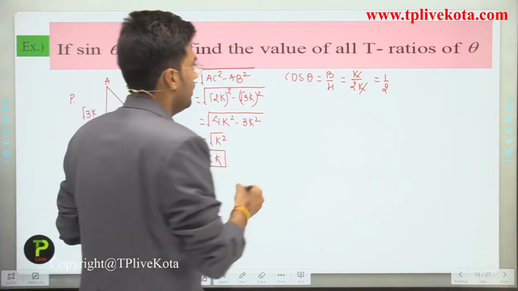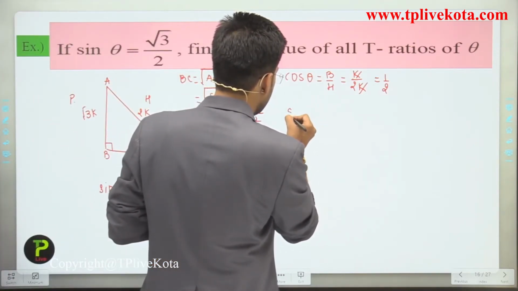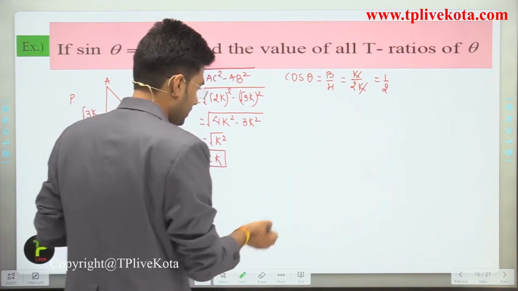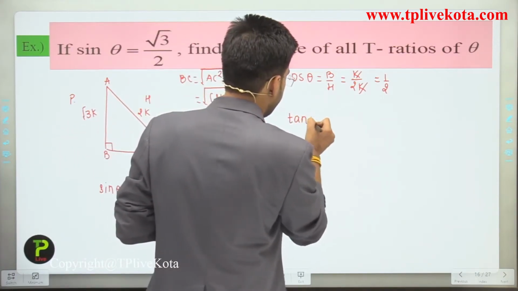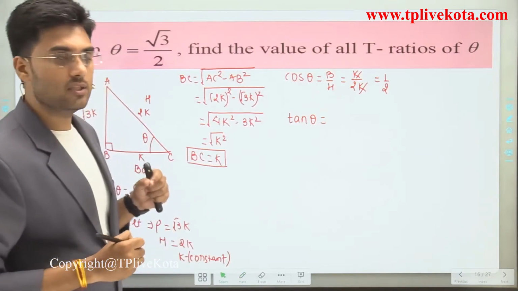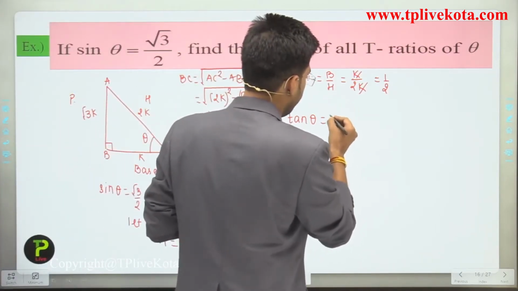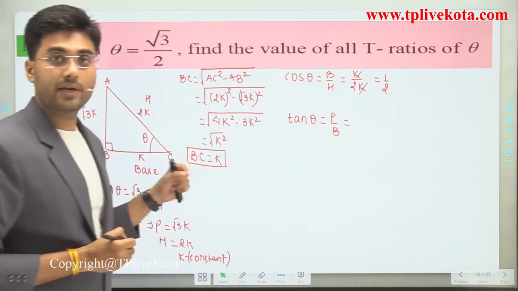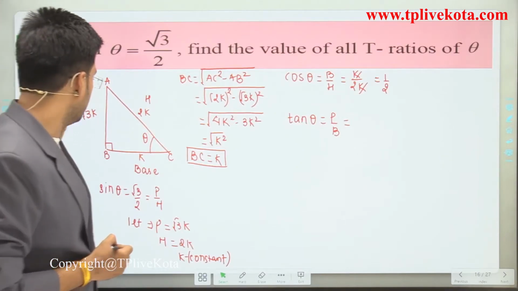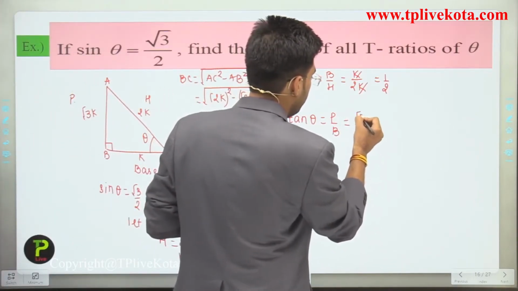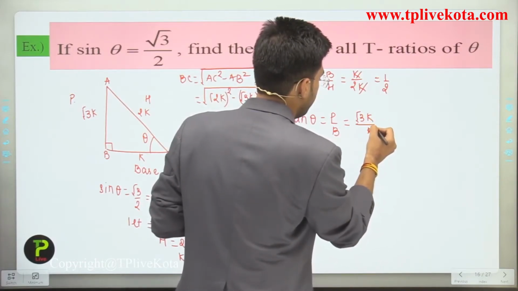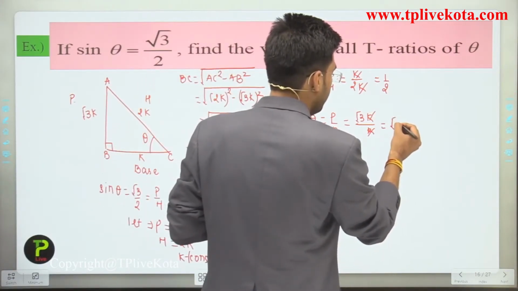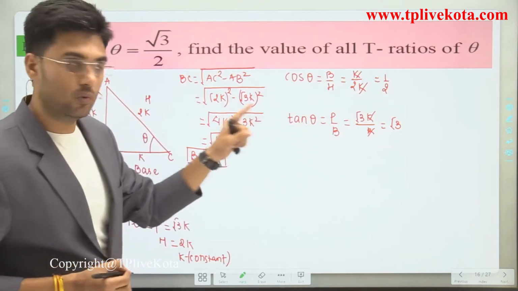Clear? Now here after sec theta, cos theta, the next is tan theta. Tan theta is equal to perpendicular divided by base, and here perpendicular is root 3k, divided by k. Here k and k cancel out. So finally what will we get? The value of tan theta is equal to root 3.